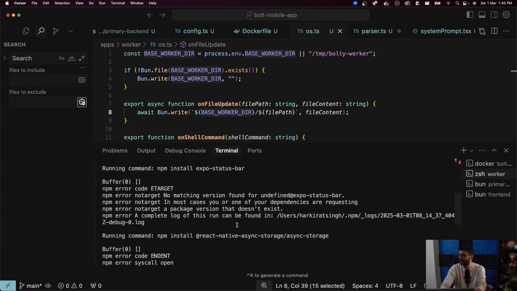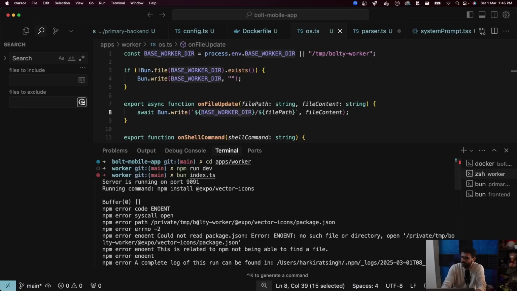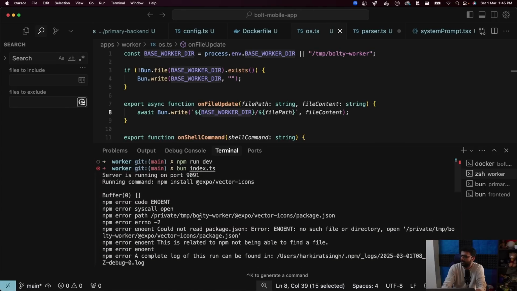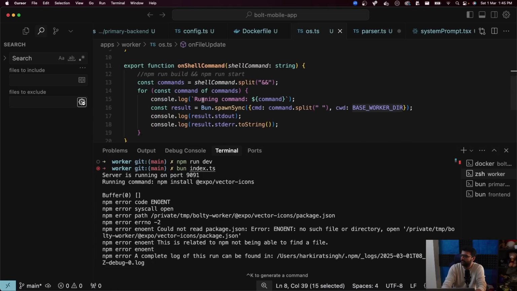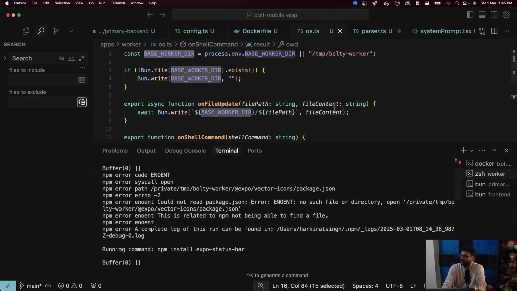Why is it trying to create things in the wrong folder? The wrong folder being /private/temp/ worker. Running command. So this log came. Running command, whatever the command was. Current working directory is base working directory, which is /temp/ worker.